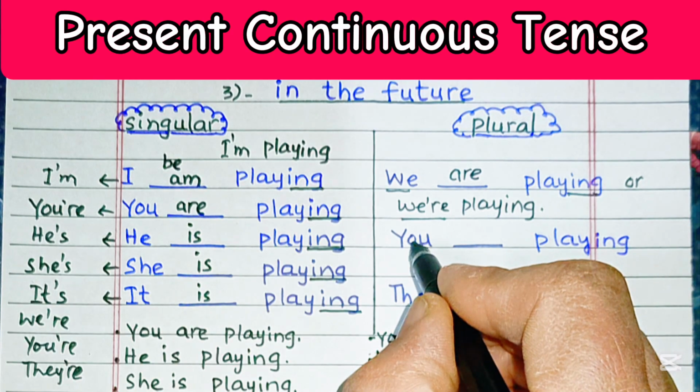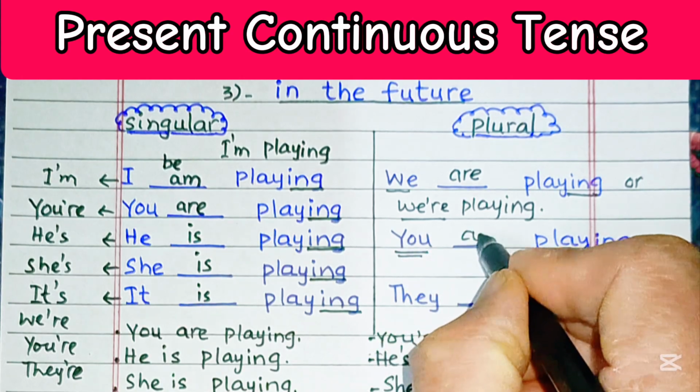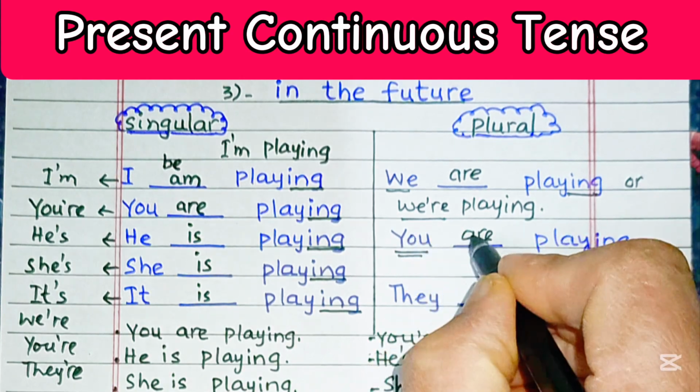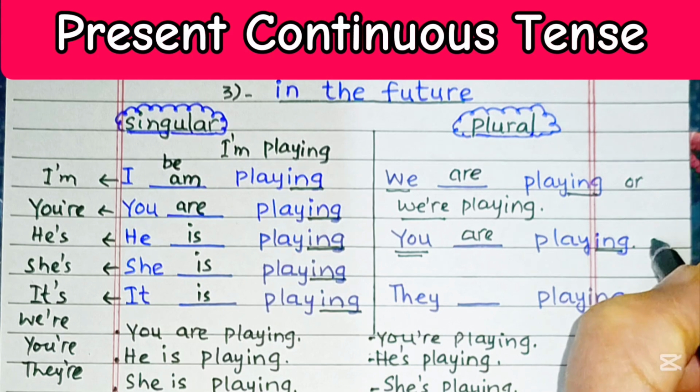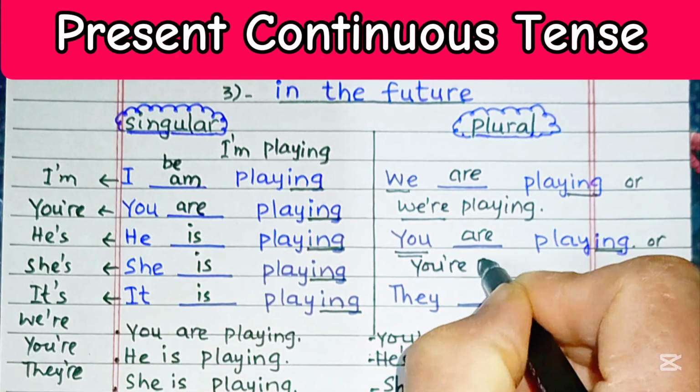You are, the plural for you is you. We know that the plural for you is you. So according to this subject, you are playing, add ing over here, or we may write it like this, you're playing.